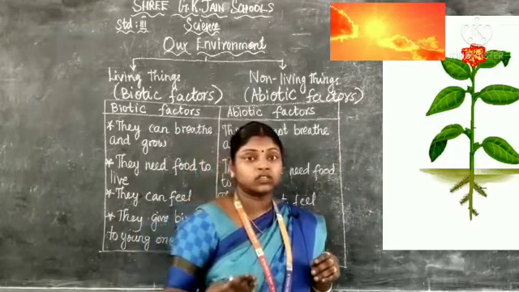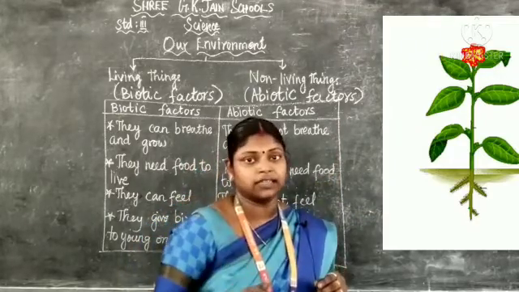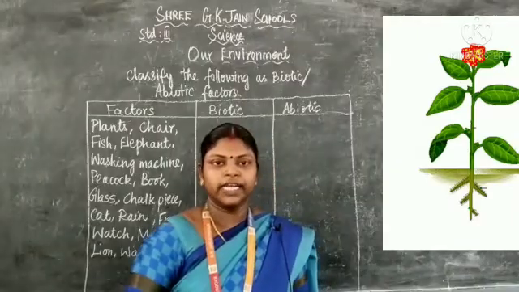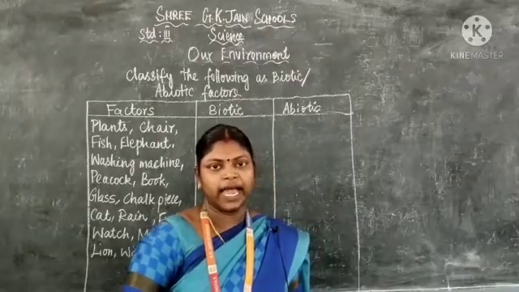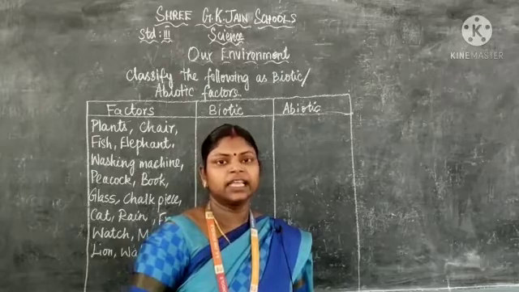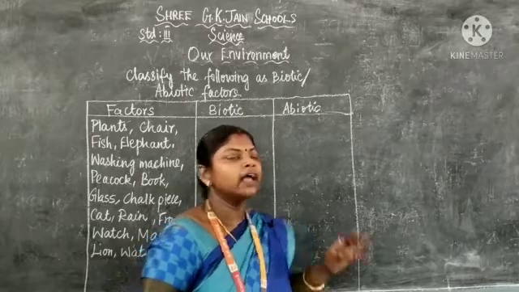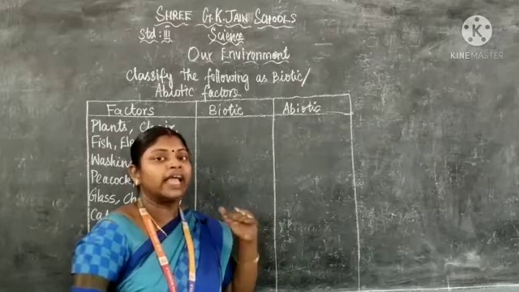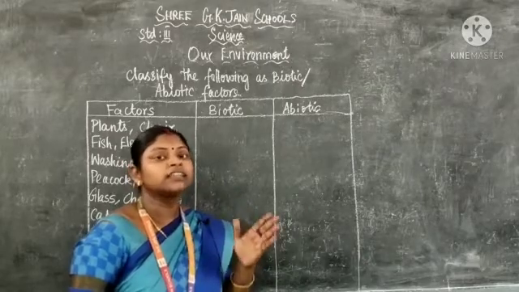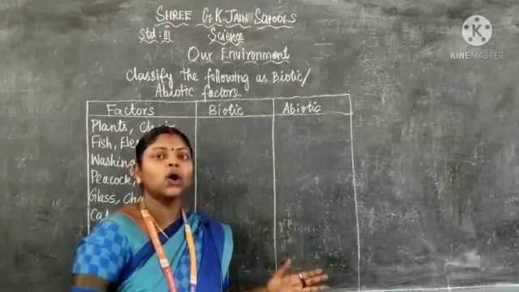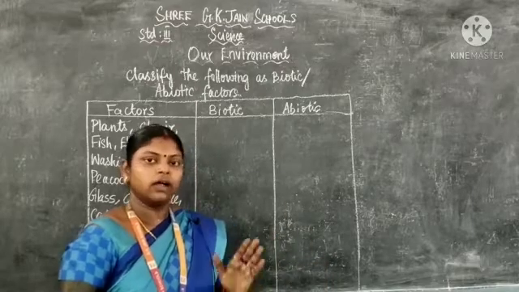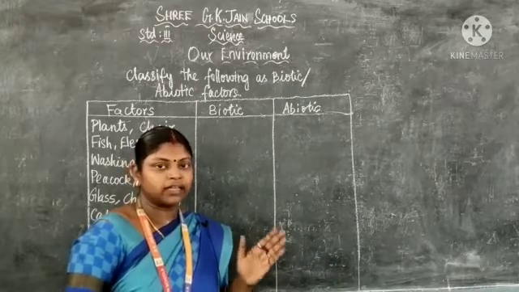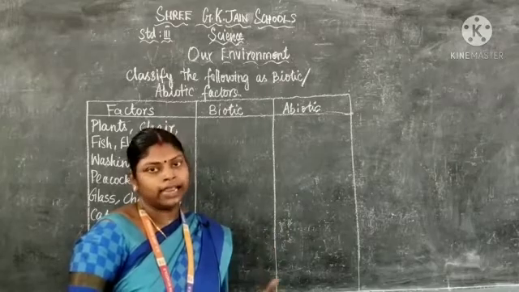So that is why it is called a biotic factor. Okay, children, in our day-to-day life, we can see many things in our environment. I have given you some things here, so we should find out. We have to classify whether the factor is a biotic or an abiotic. Okay, children, whether the factor is a biotic or an abiotic.